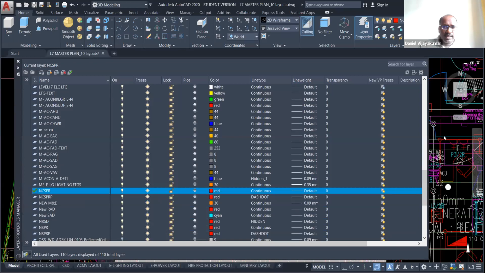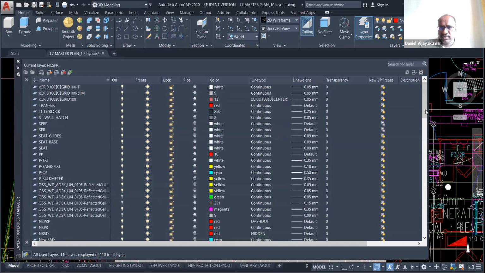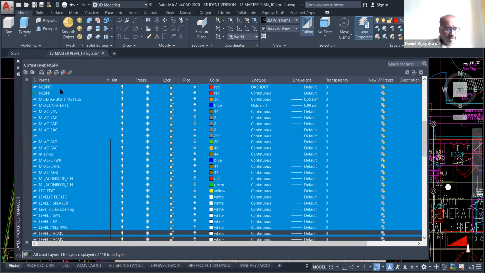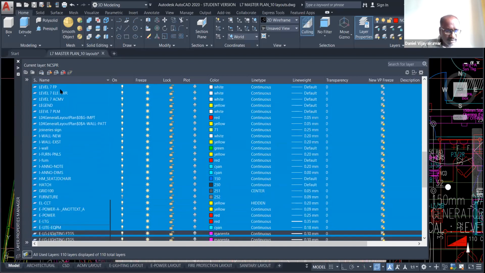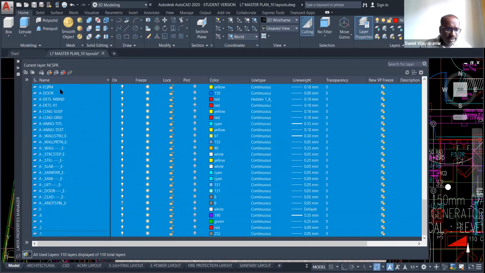I'm going to place it on the top. This is my first layer, from here down. In the CAD drawing below, it shows 110 layers displayed of a total of 110 layers.